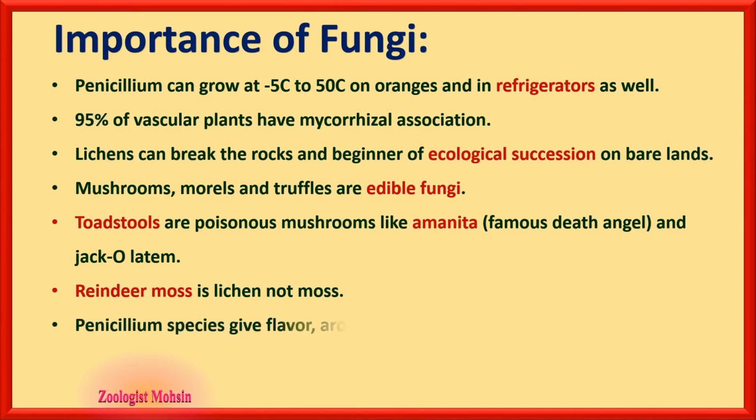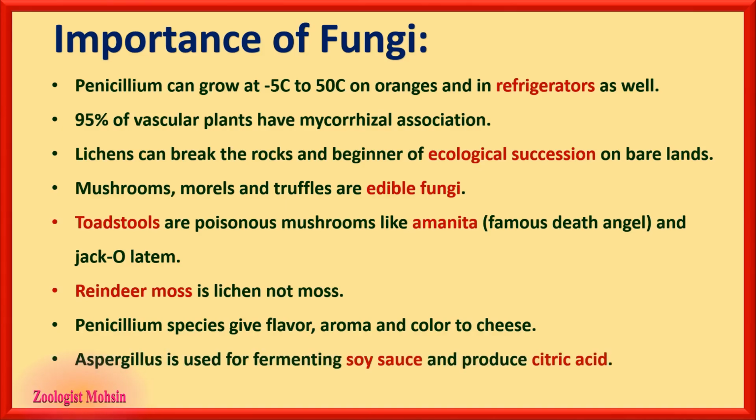It's a fungus. Penicillium species give flavor, aroma and color to cheese. These features are important because you may remember that Penicillium only provides the penicillin antibiotic. No, it is also used for flavor, aroma and color. Aspergillus is used for fermenting soy sauce and producing citric acid as well.